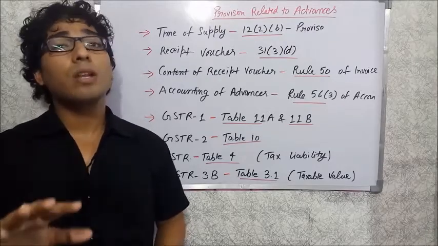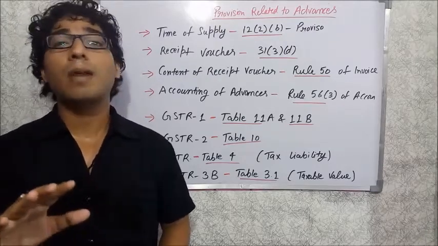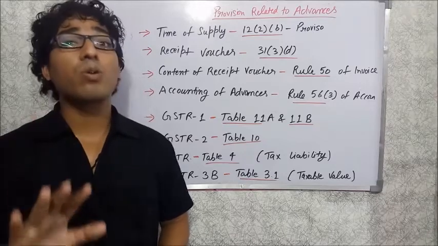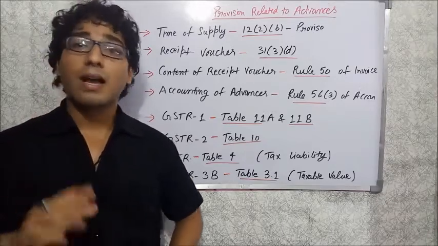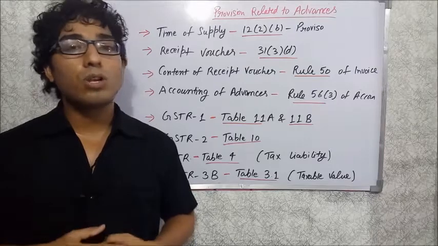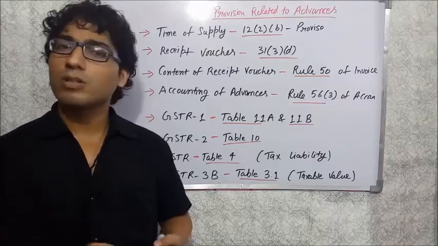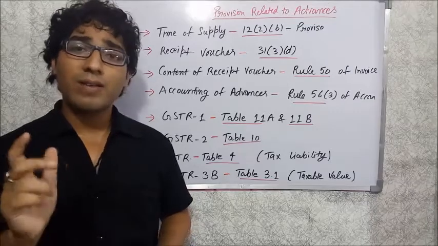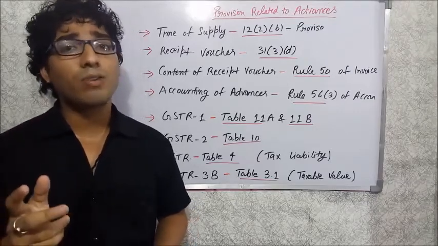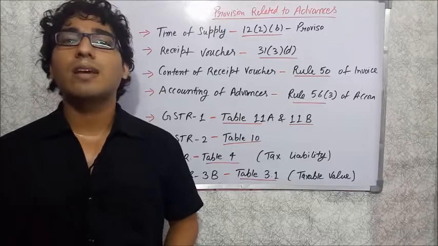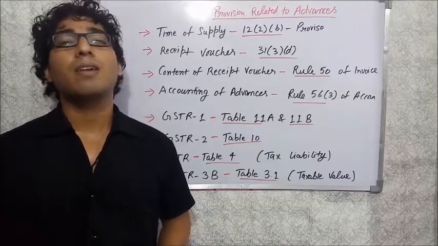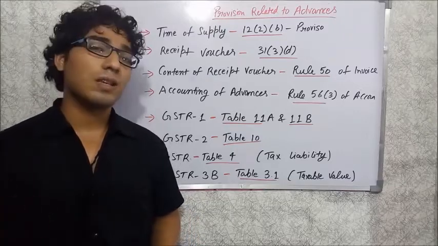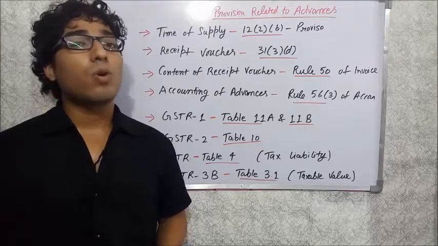But that condition applies only when the amount is up to 1000 rupees, and also if that amount is received against the issue of the invoice. Suppose you issue an invoice and mention the amount is 5000 rupees, but you get 5500 rupees. Then the time of supply of the 500 rupees will be when you issue the invoice against those 500. It's not that the time of supply would be the receiving of the 500 rupees.